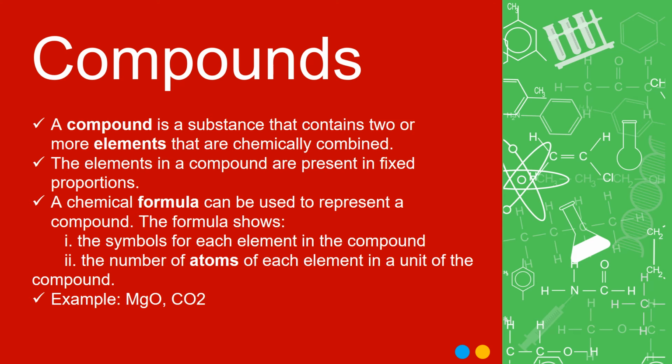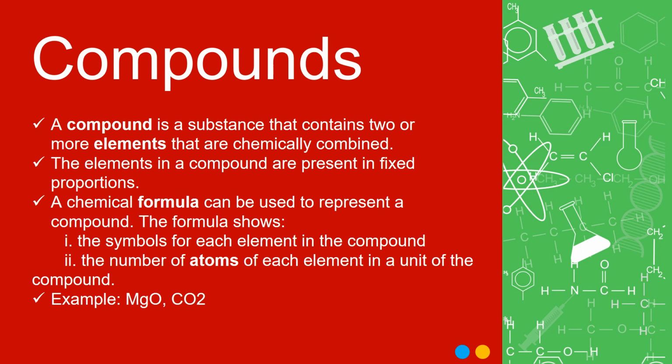The elements in a compound are present in fixed proportions. For example, if we take MgO, then MgO means magnesium oxide, and the elements here are magnesium and oxygen. Oxide means one atom of oxygen and one atom of magnesium, so they both have one atom. And only if there is one atom of magnesium and one atom of oxygen can we call it magnesium oxide. In the same way, if we talk about water, H2O, two atoms of hydrogen and one atom of oxygen, that is how we get water.